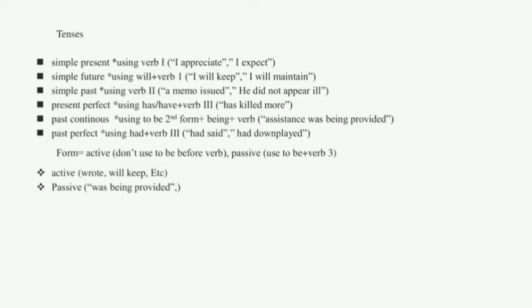There are two forms of this tense, the active form and the passive form. The active form doesn't use to be before the verb, and the passive form uses to be plus verb 3. Example of the active form: will keep, and so on. The passive one is was being provided.